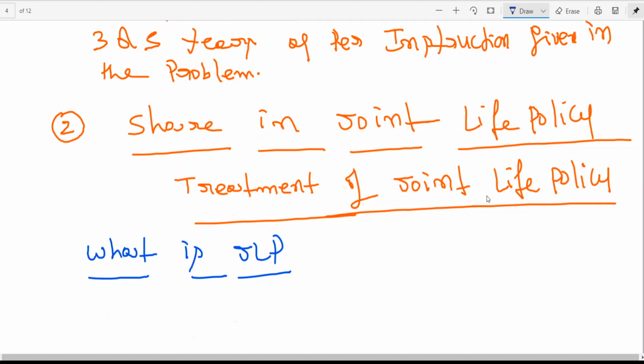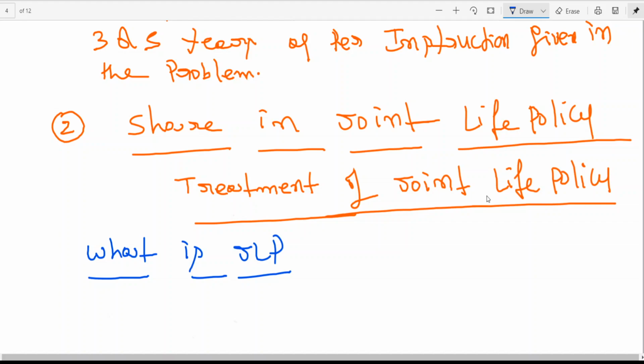When a partner has retired or died, if the firm has taken a joint life policy. What is joint life policy? The joint life policy is a life assurance policy taken on the lives of the partners, and premium is paid by the firm.